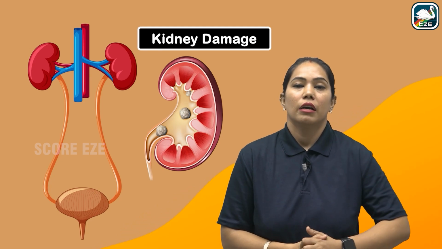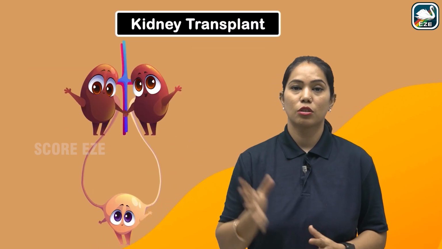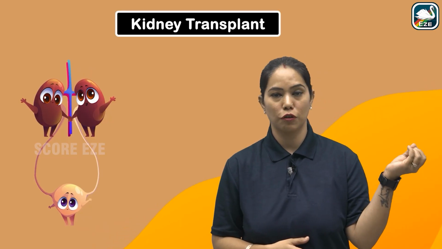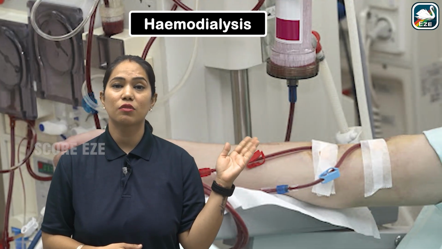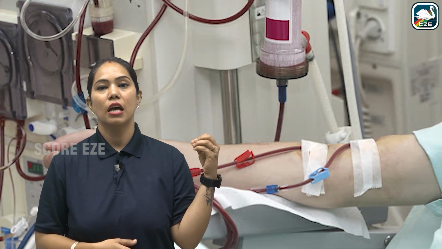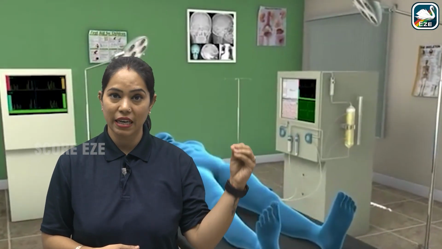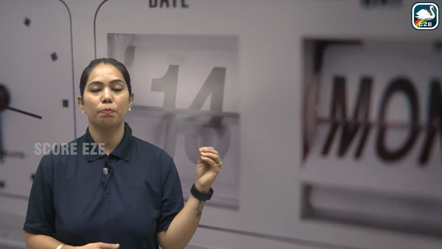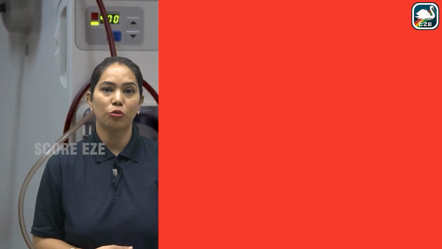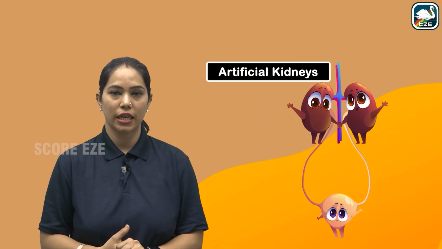But if we do not do a kidney transplant, we have to do a temporary solution, which is known as hemodialysis. Depending on the condition of the patient, we put the patient on the hemodialyzer machine in a weekly manner, or at 10, 12 or 15 day intervals. It is known as the artificial kidney, we can say. So what is the mechanism of the hemodialysis process basically?